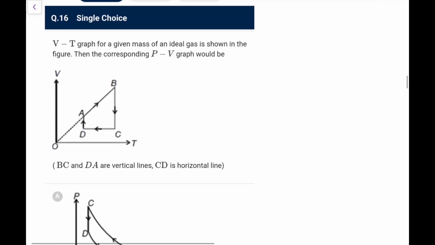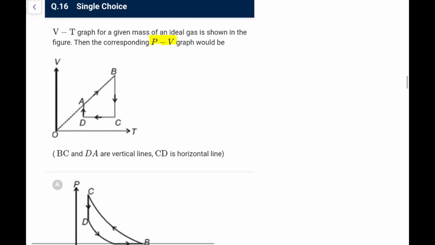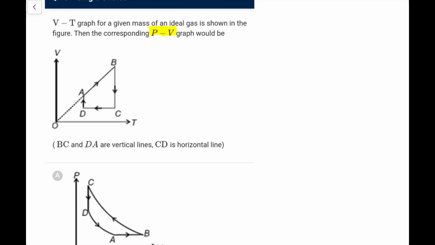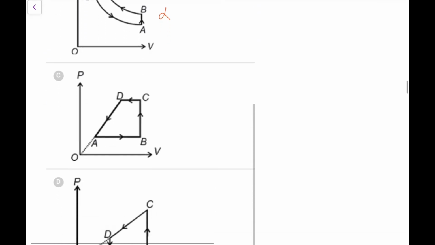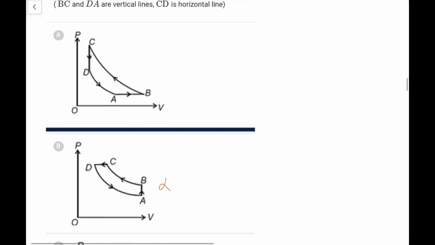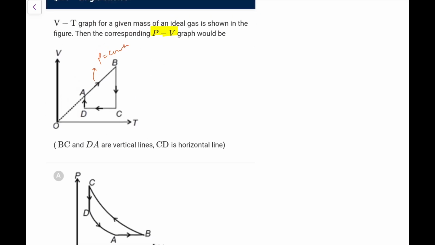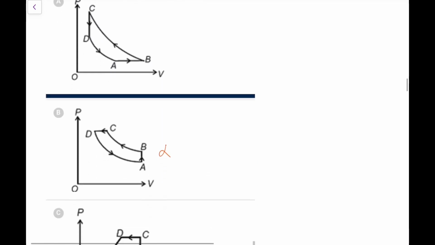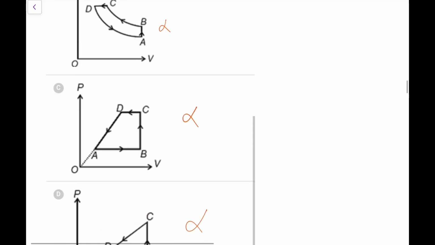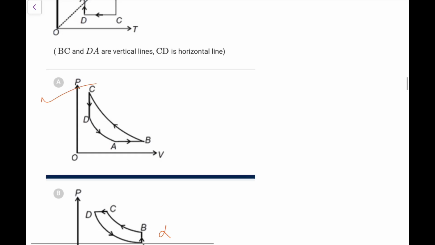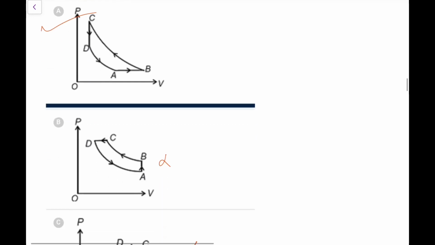Next. The V-T graph of a given mass of an ideal gas is shown in the figure, then the corresponding P-V graph will be. So what would be the P-V graph in this case? Here you can say straight line through origin, so A to B pressure is constant, so this is rejected and this is okay, this is okay. Next, B to C temperature constant, so it would be a hyperbola. So hyperbola is in A, this is wrong, this is also wrong, so you are left with only one choice. Go for option A from these two processes. Next.